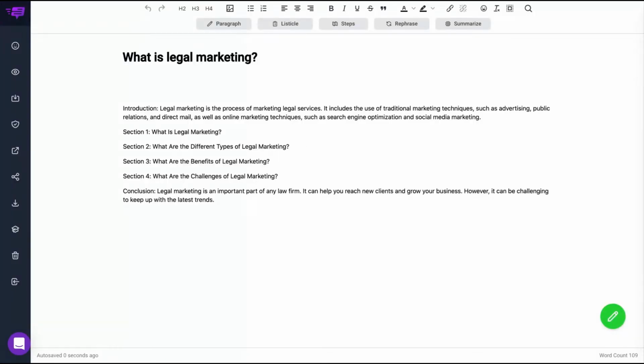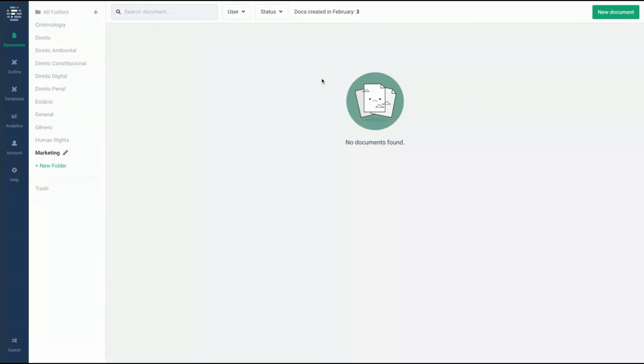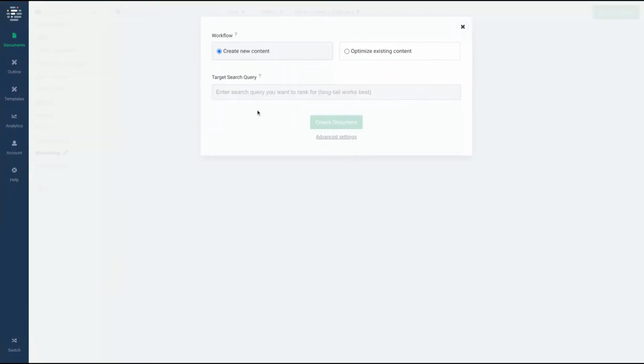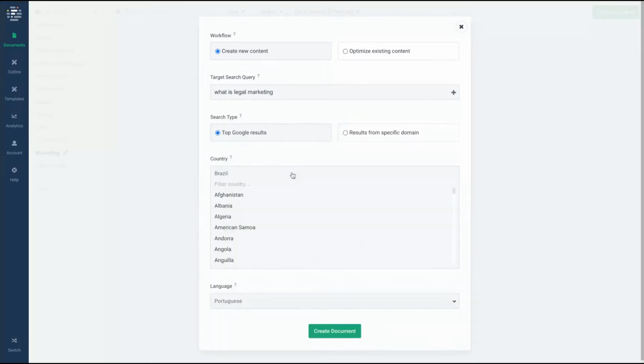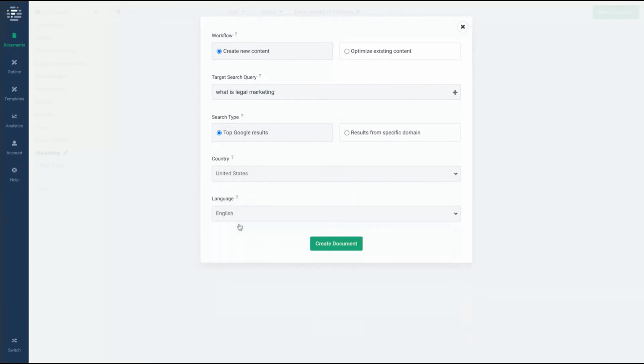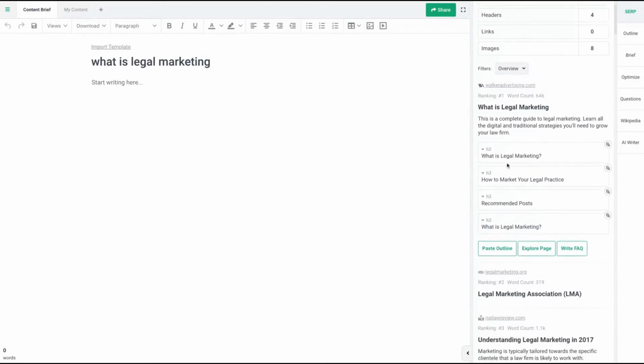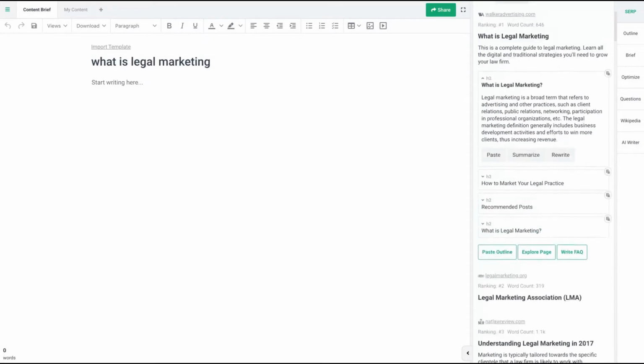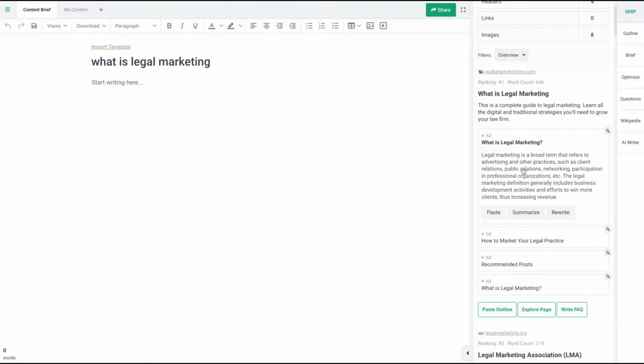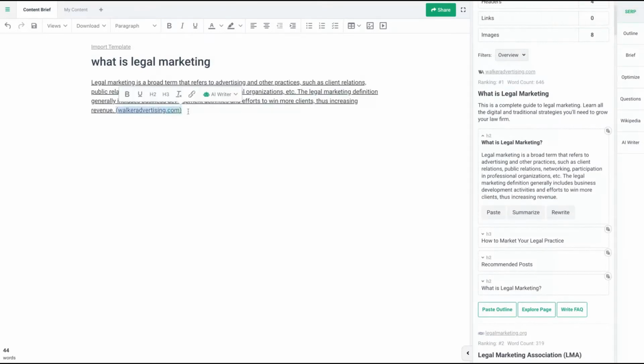And now I'm gonna go to Phrase to research the topics I want to write about. I'm here on Phrase, new document, what's legal marketing, create new content. Let's select the best country for that research and the language. Top Google results, create document. Then click here to get the SERP, and then you're gonna read here the content and you're gonna select, of course, the best one. So I want this one.